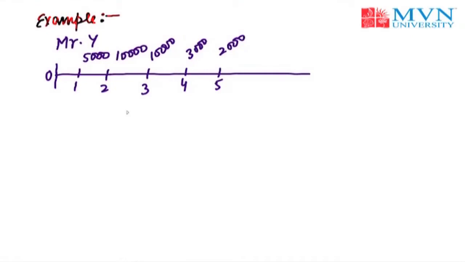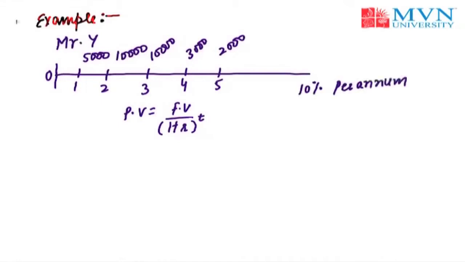The formula will be the same. Present value of money is equal to future value of money divided by the rate of interest raised to the power of time. Here the rate of interest or the time preference of money is 10% per annum. Now using the timeline, we can easily calculate it. This first year inflow needs to go back to 0. For this, we have 5 future inflows, and the first inflow will be 5,000, and this 5,000 needs to go to 0.